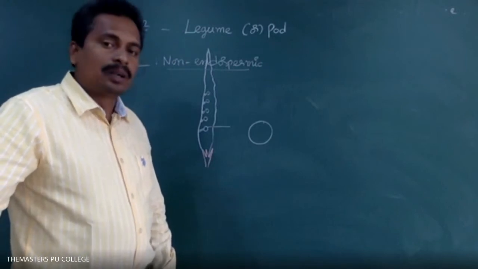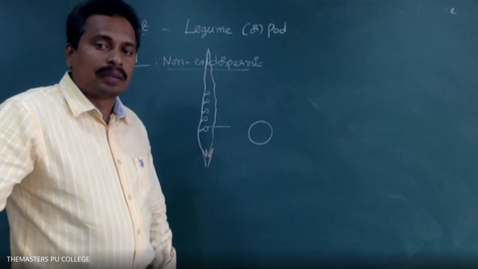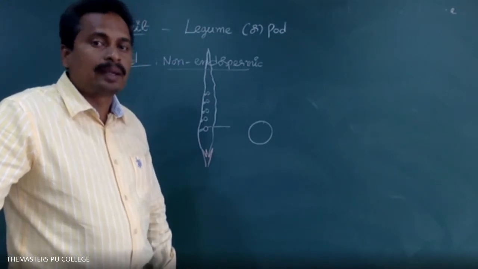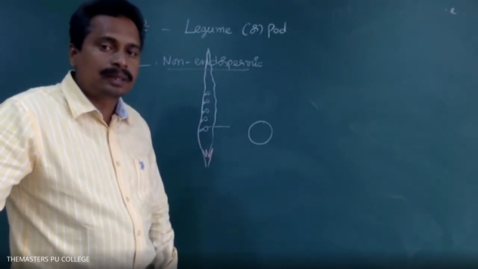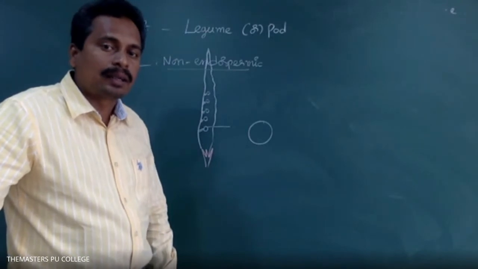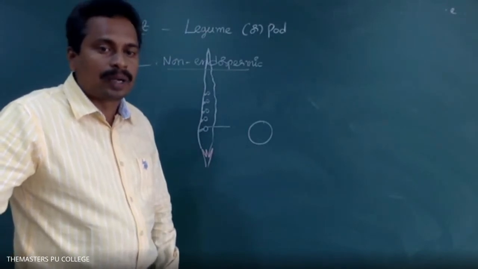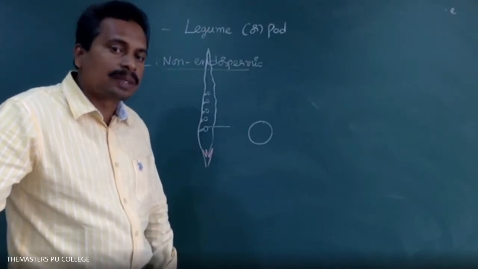Pea, groundnut, beans are the examples given in NCERT. Pea, groundnut, beans plant seeds are non-endospermic. What is another name of non-endospermic seeds? Exalbuminous.